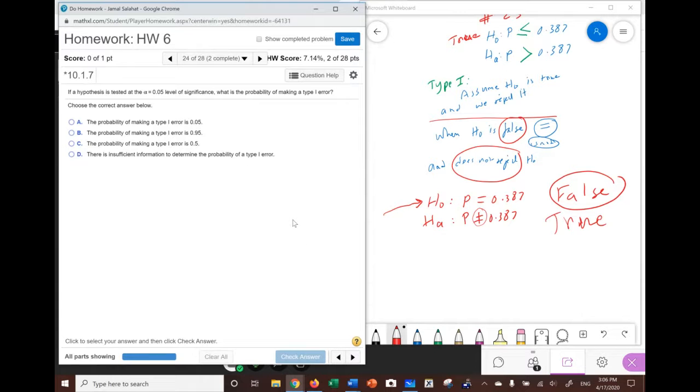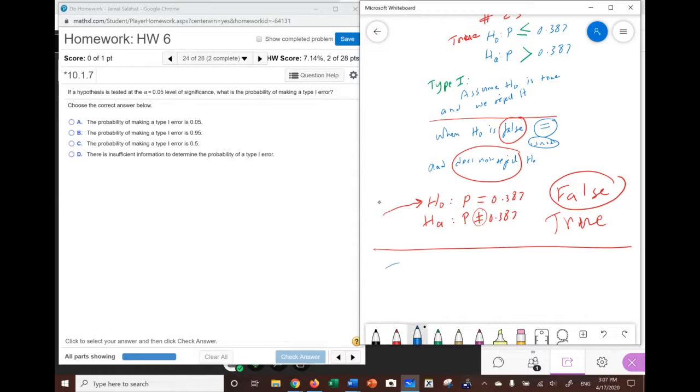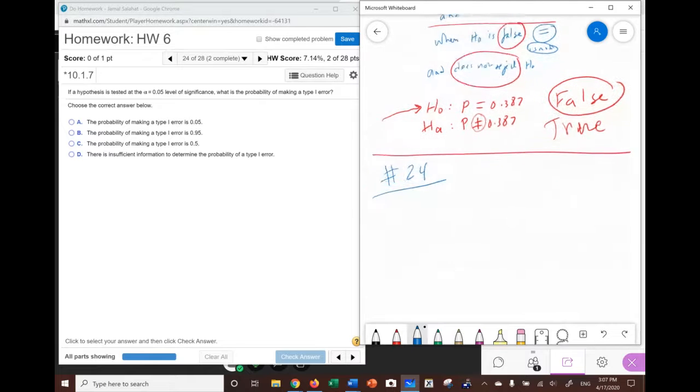Let's go to the next one. If a hypothesis is tested at alpha equal to 0.05 level of significance, what's the probability of making type 1 error? Now, again, that is really the definition in number 24. What is the definition of alpha? Alpha is the same as the probability of making type 1 error.